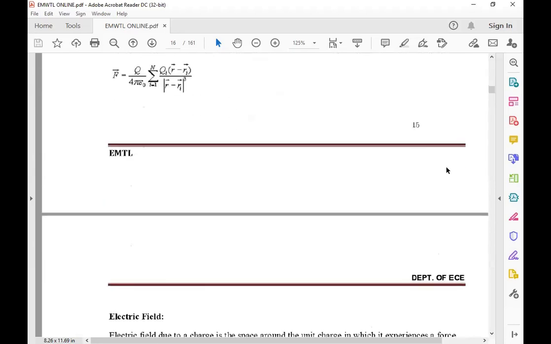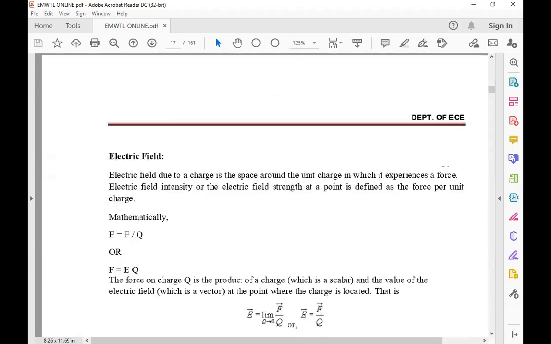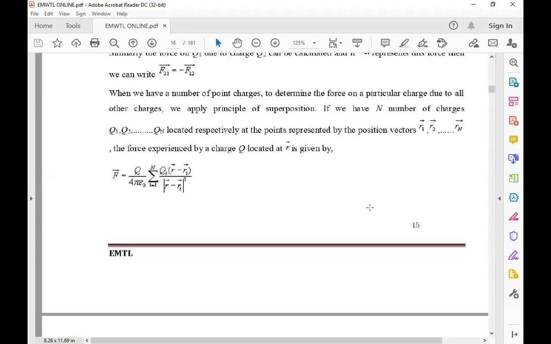If we have more than two charges, from the origin we have position vectors R1, R2, and so on, for charges Q1, Q2, up to Qn. For n charges and n position vectors, the force F bar is equal to Q by 4 pi epsilon naught times, for one charge, (R minus R1) by the magnitude of (R minus R1) whole cube.